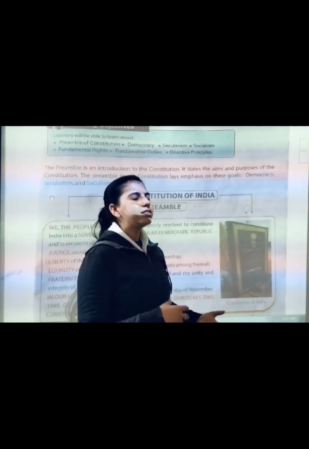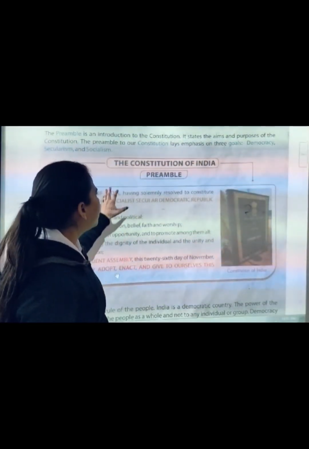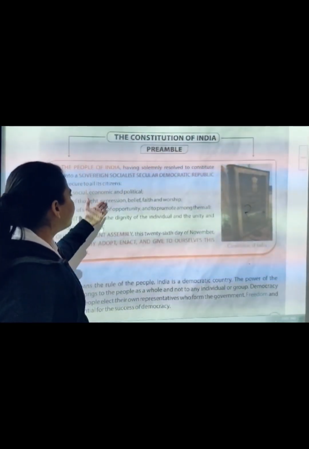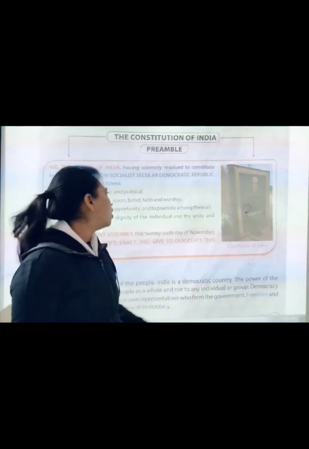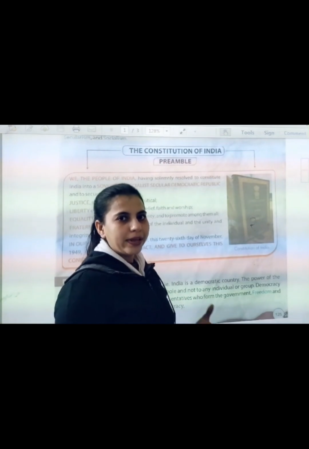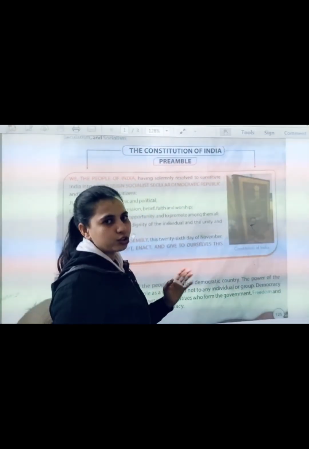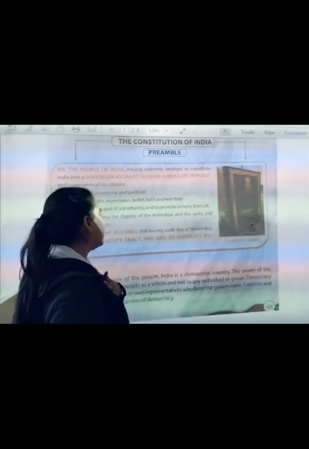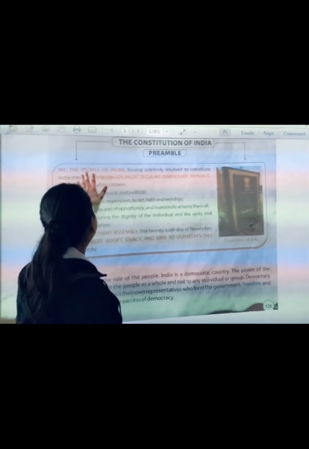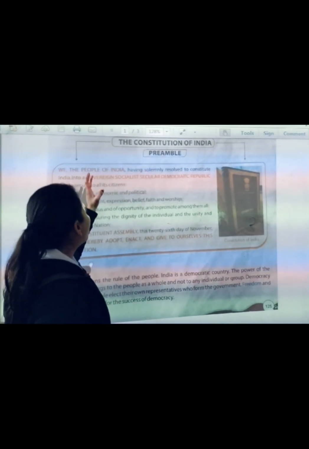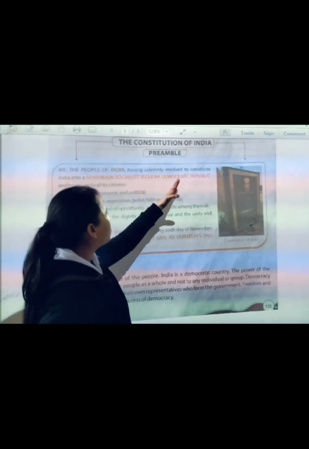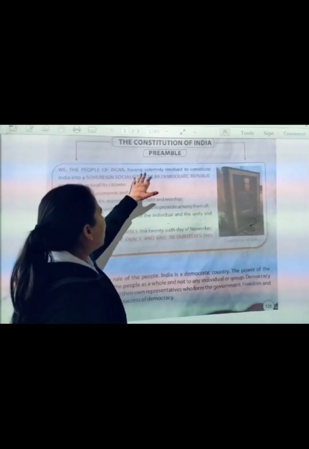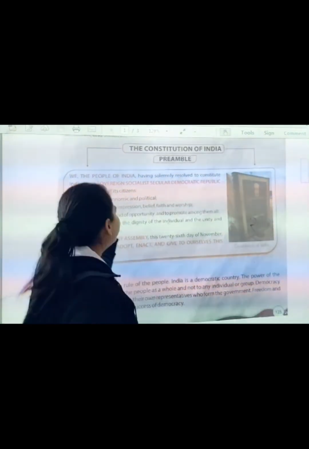Before going on to these terms, we have to discuss first what the preamble is. This is the Constitution of India and this is the preamble of the Constitution, that means the introduction of the Constitution. Here is the first line: we the people of India, having solemnly resolved to constitute India into a sovereign, socialist, secular, democratic republic and to secure to all its citizens.